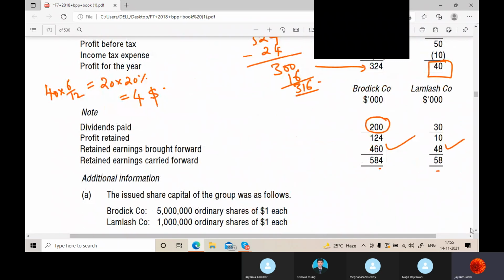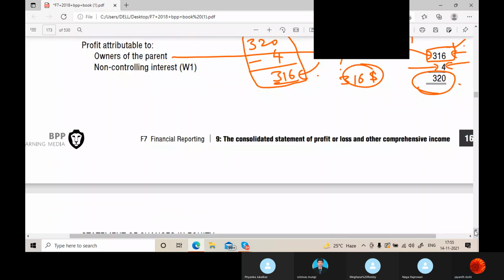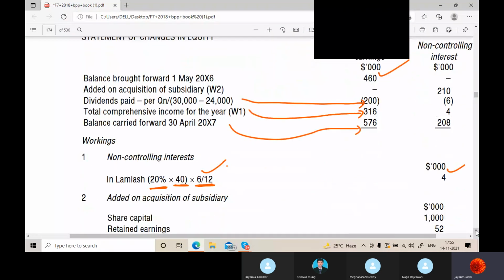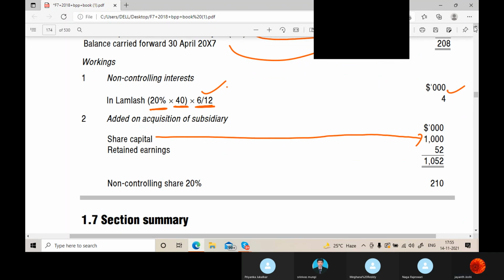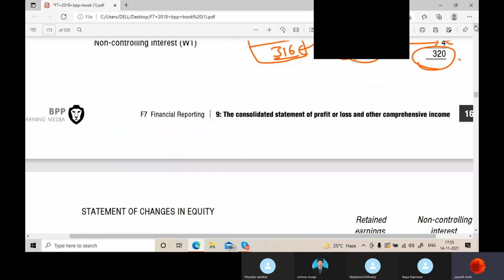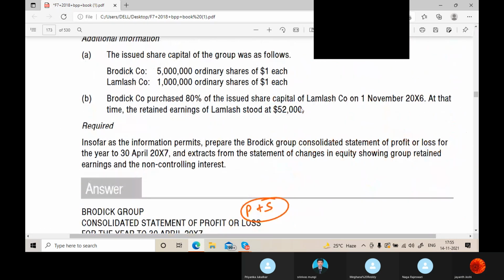Now, let us do the NCI's case. We will do the same kind of calculation. Share capital, how much is the total? 1 million in the subsidiary. Correct? NCI is supposed to get its share from the share capital and retained earnings. What is the retained earnings? And if I am not wrong, you should take only the pre-acquisition retained earnings. Correct?